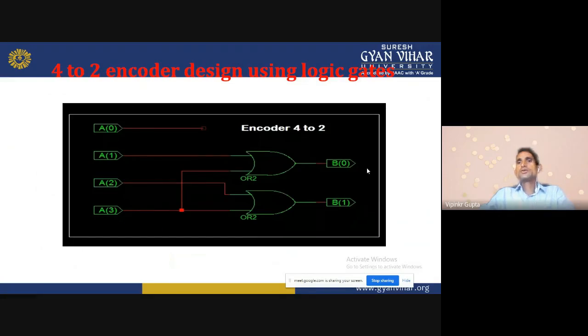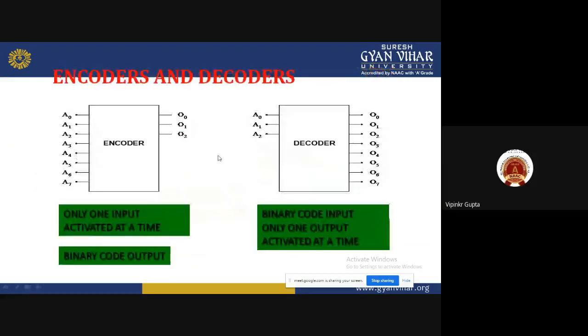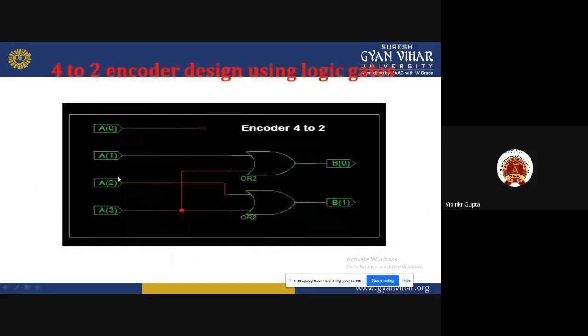4 to 2 encoder design using logic gates. Now the next thing is how we will design the encoder. Suppose that I want to design a 4 to 2 encoder. What we saw in the previous example was a binary input and a numeric output. Here 4 inputs are available and 2 binary outputs are available. According to the input, the output will change.